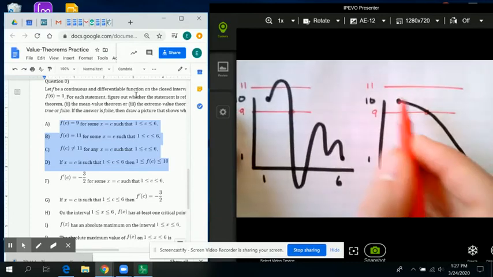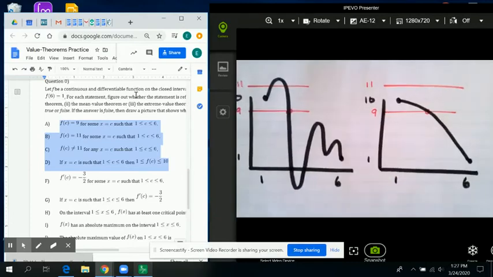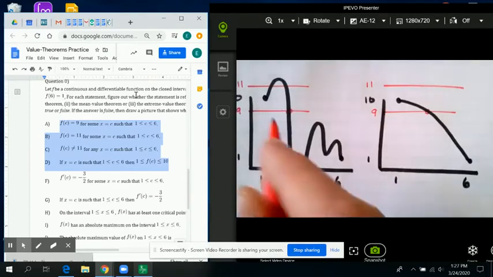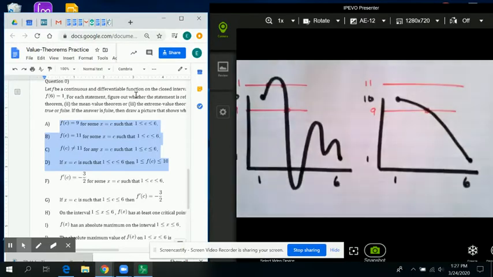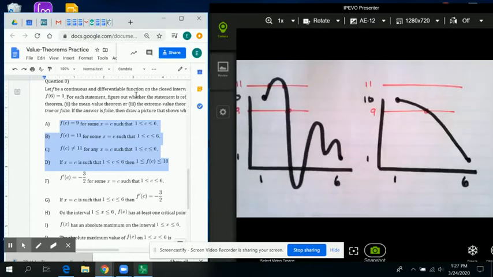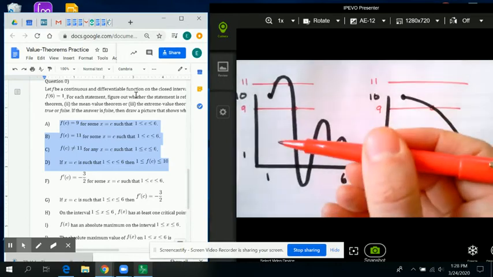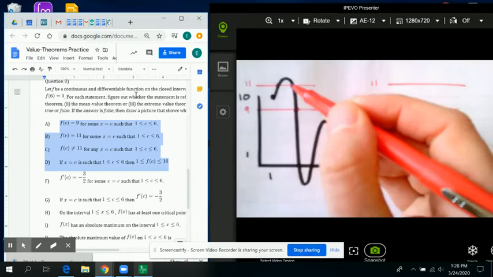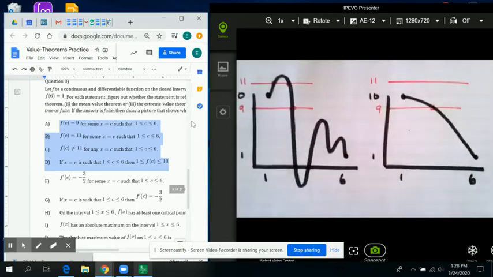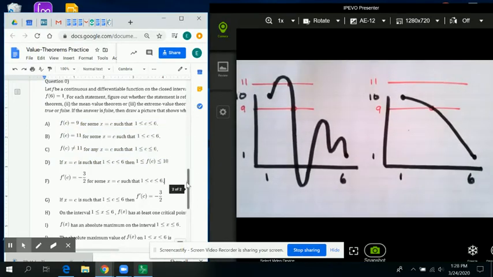So you can see the second curve does not hit 11. So B is false. C is also false because we see here that it could hit 11. And then finally, D is false because D says that it only takes values between 1 and 10. You can see that the second curve does, but that the first curve takes values that are outside of 1 through 10, like 11 up here. Okay, moving along.